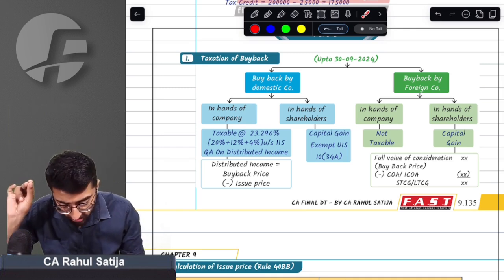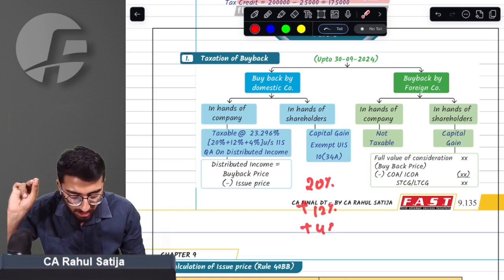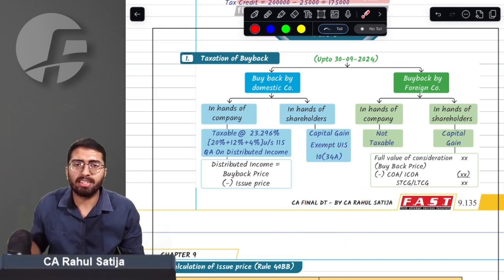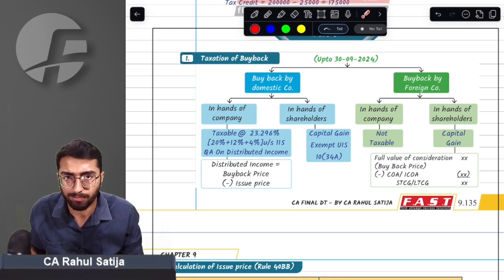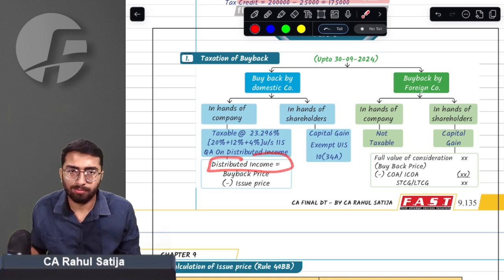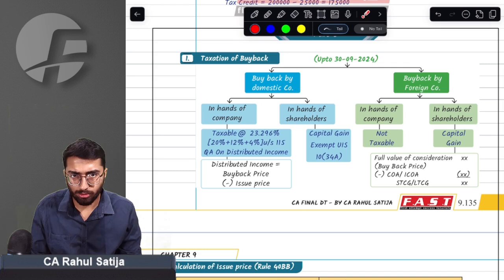The company was liable to tax at the rate of 20% plus 12% surcharge and 4% education cess. The company was liable to pay tax at the rate of nearly 23.296%. The company was taxed on distributed income. This was the case before 30th September 2024.